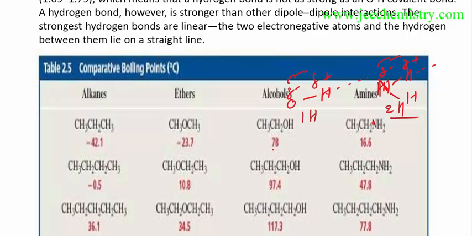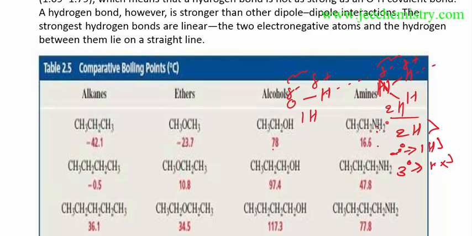But if you consider the amines, if a 1 degree amine, 2 degree amine, and 3 degree amine are there, the 1 degree amine has 2 hydrogens for hydrogen bonding. The 2 degree amine has 1 hydrogen for hydrogen bonding. The 3 degree amine doesn't have hydrogens, so it will have a lower boiling point than this. So in this way you can compare.